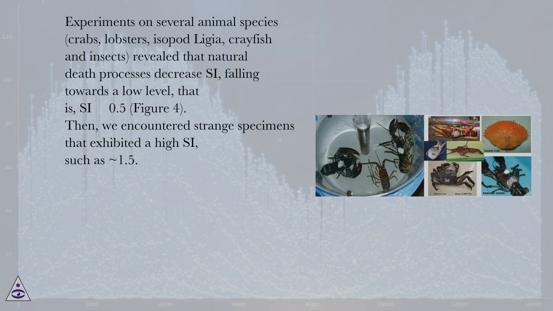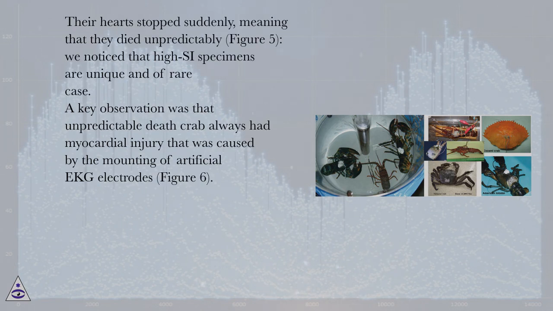Experiments on several animal species, crabs, lobsters, isopods, crayfish and insects, revealed that natural death processes decrease SI, falling towards a low level, that is, SI 0.5, figure 4. Then, we encountered strange specimens that exhibited a high SI, such as 1.5. Their hearts stopped suddenly, meaning that they died unpredictably. Figure 5, we noticed that high SI specimens are unique and of rare case.